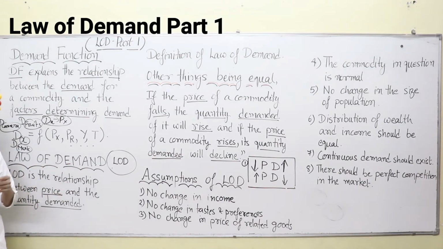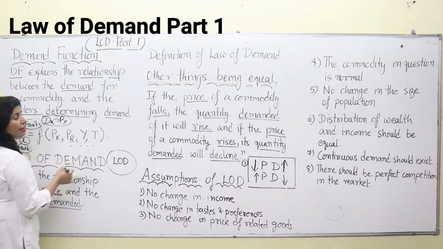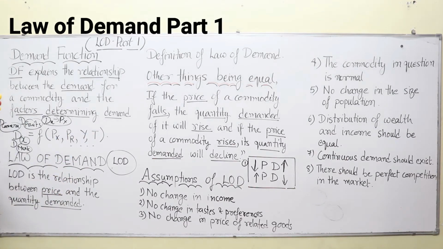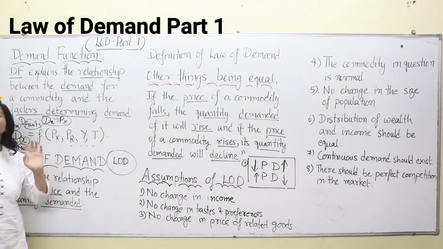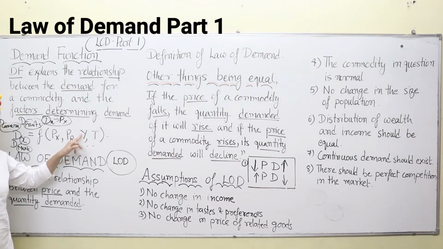Suppose we can eat a biscuit of one brand or the other. It doesn't make a lot of difference. We can also use cookies which are sold in the market. So cookies, biscuits, etc. are all related. Then Y stands for income. Here we are not using I for income because in economics, or managerial economics and other subjects, we use I for investment. So here Y is used as the symbol for income.